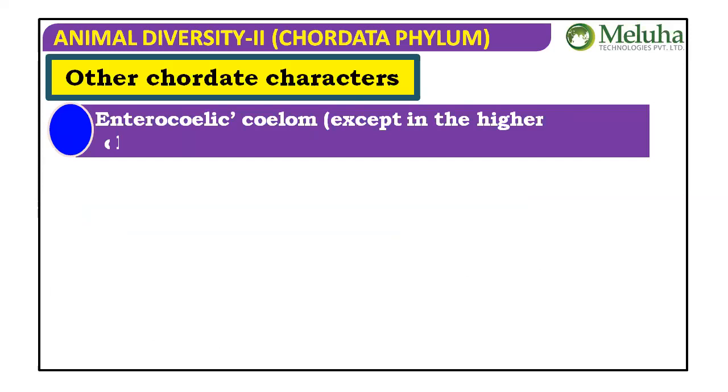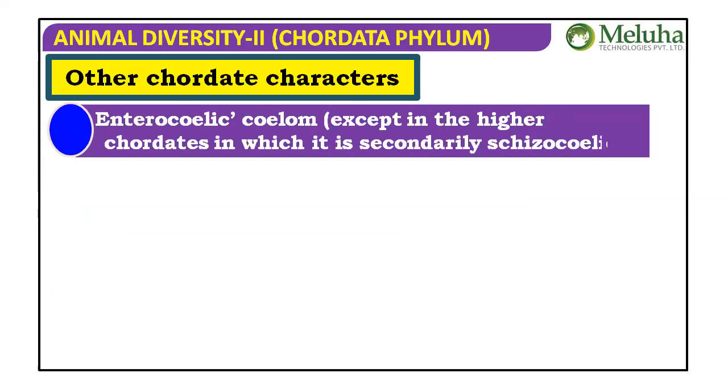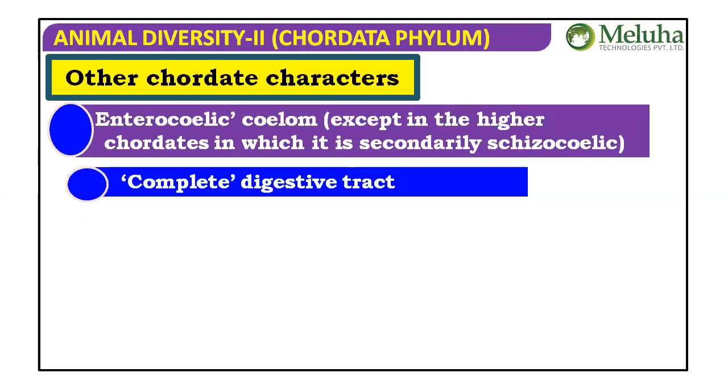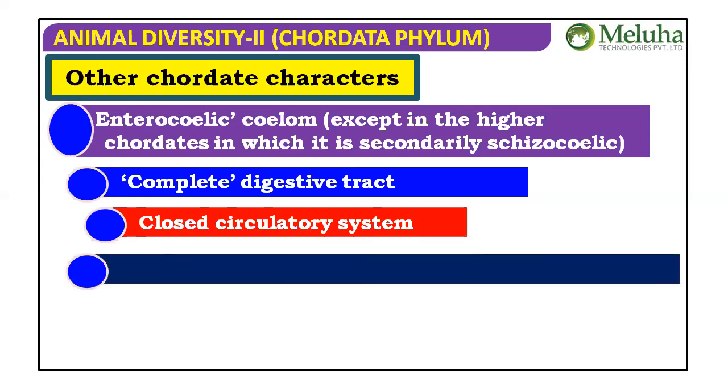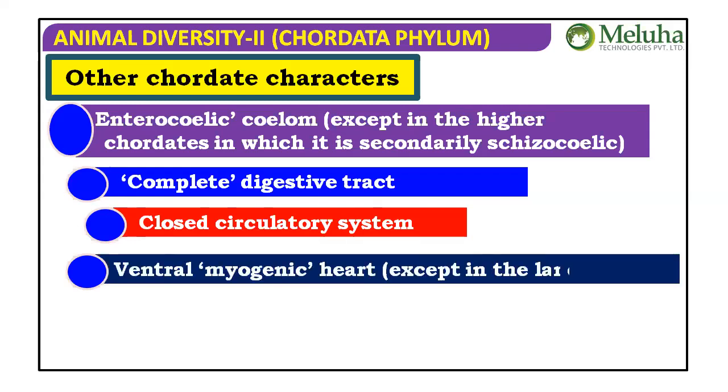Next, enterocoelic coelom, except for some exceptions, like higher chordates which are secondarily schizocoelic, and a complete digestive tract from mouth to anus. And a closed blood vascular system in general. If there are exceptions, we'll discuss them in general characters. Myogenic heart, ventral myogenic heart, except in lancelets, which don't have a heart. In all the remaining, a myogenic heart is present.